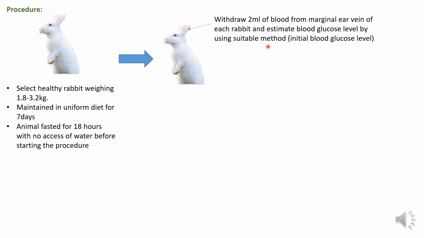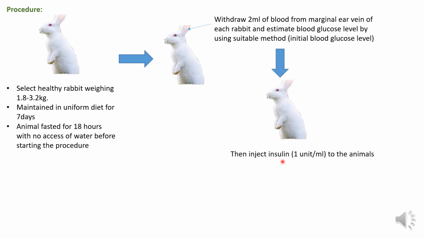We can use a method like a glucometer to find out the blood glucose level, or by using a colorimeter we can also estimate the blood glucose level. The blood glucose level that we determine here is termed the initial blood glucose level. Once we determine the initial blood glucose level, then inject insulin, 1 unit per ml, to the animals.